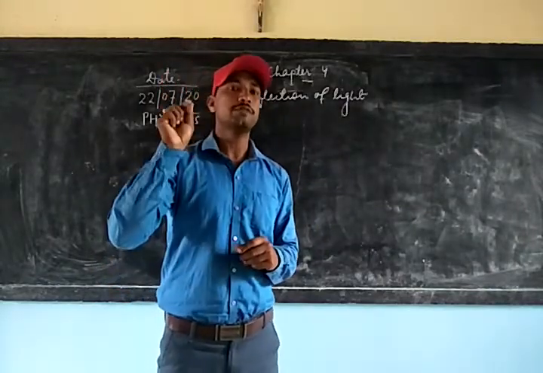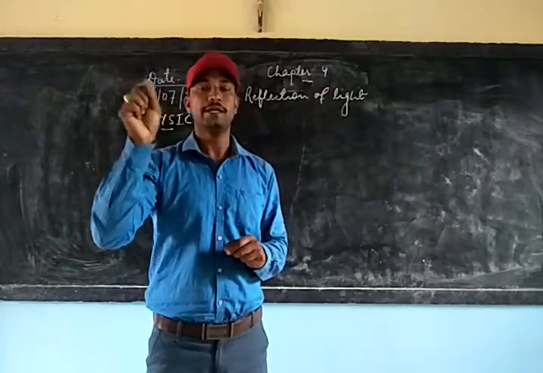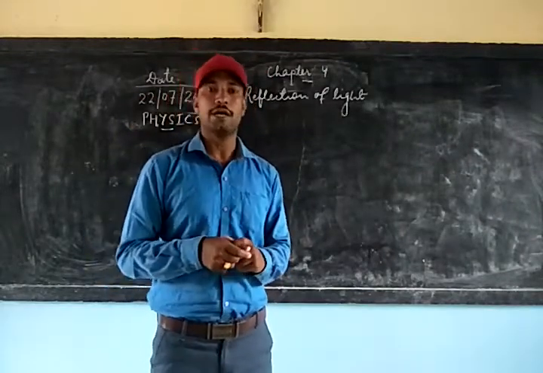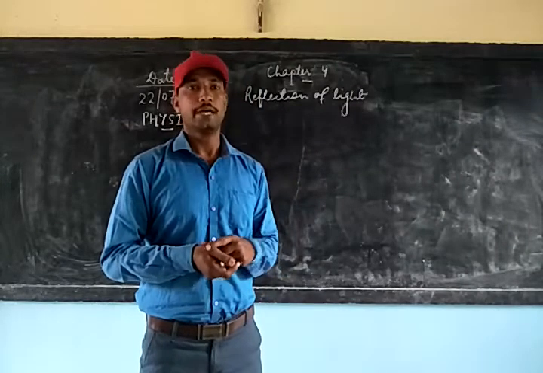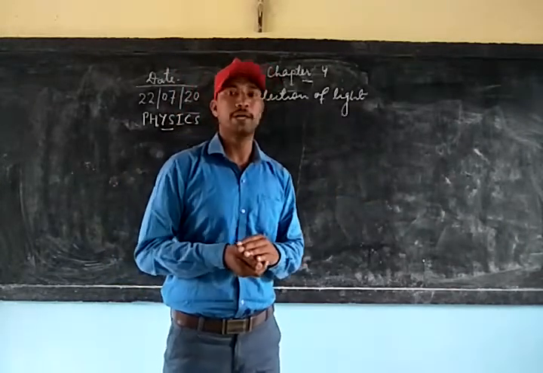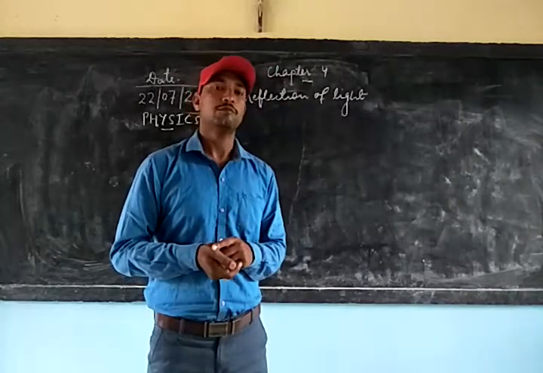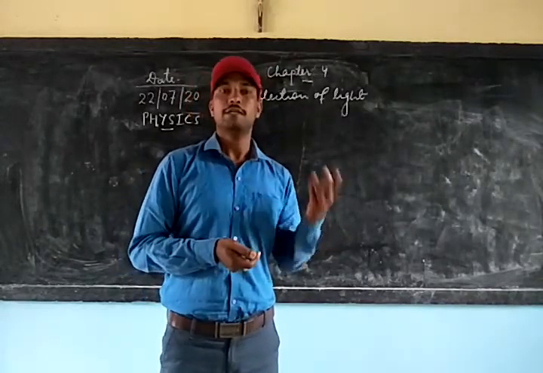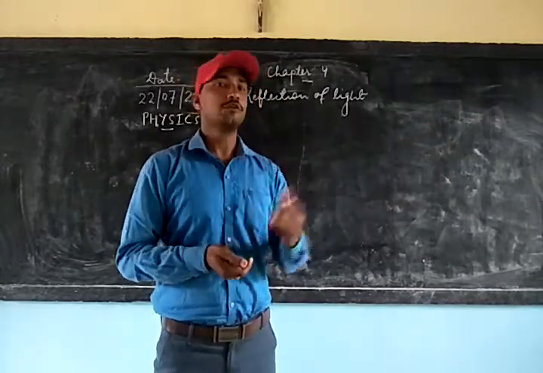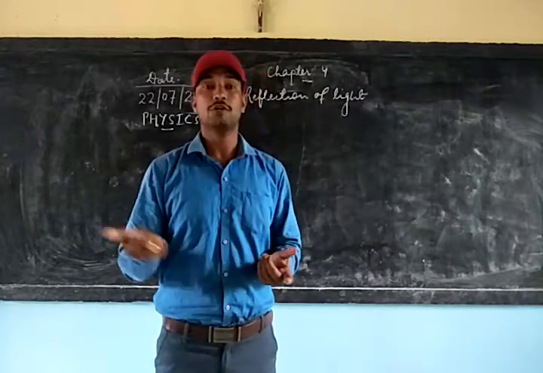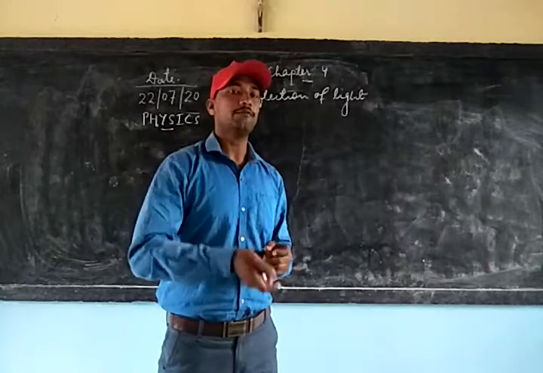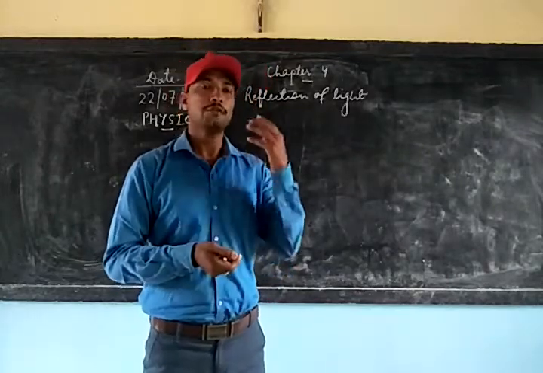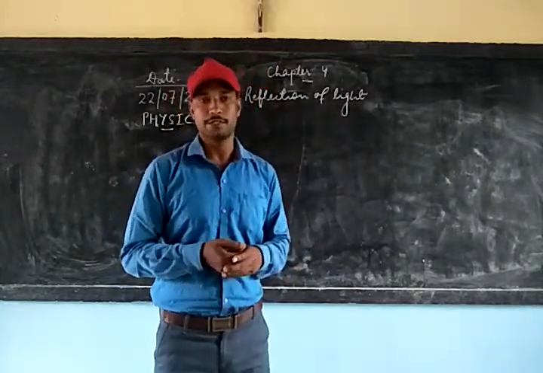It is because of this reflection and entering of the reflected rays into our eyes that we are able to see the surroundings. Can we see any object during night? No. The reason is the light does not reflect. Since the light is not there during night and it does not get reflected from the surface, it is not able to enter our eyes.